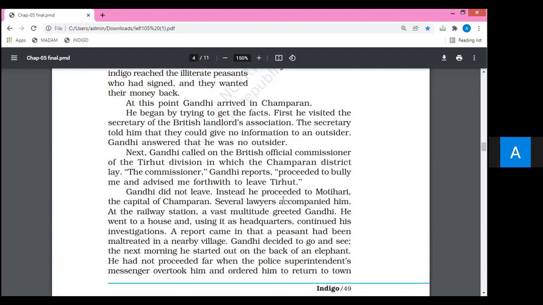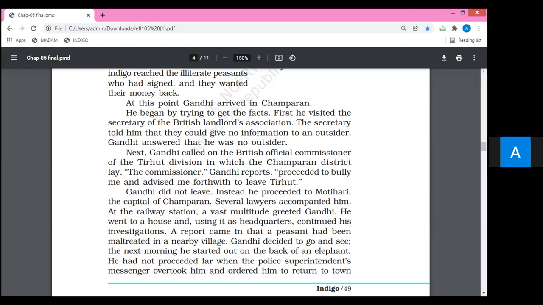Several lawyers accompanied him. A number of lawyers were with him. At the railway station, a vast multitude greeted Gandhi. When he reached the railway station, a vast multitude means a crowd, a large number of people, greeted means welcomed. I think it is very clear up to this point. When he reached Motihari, a number of people were there to welcome Gandhiji.